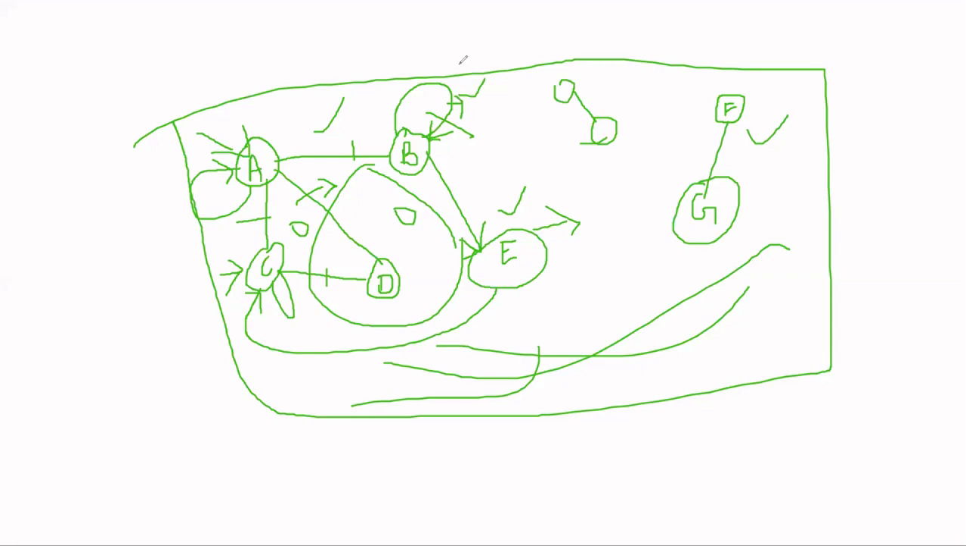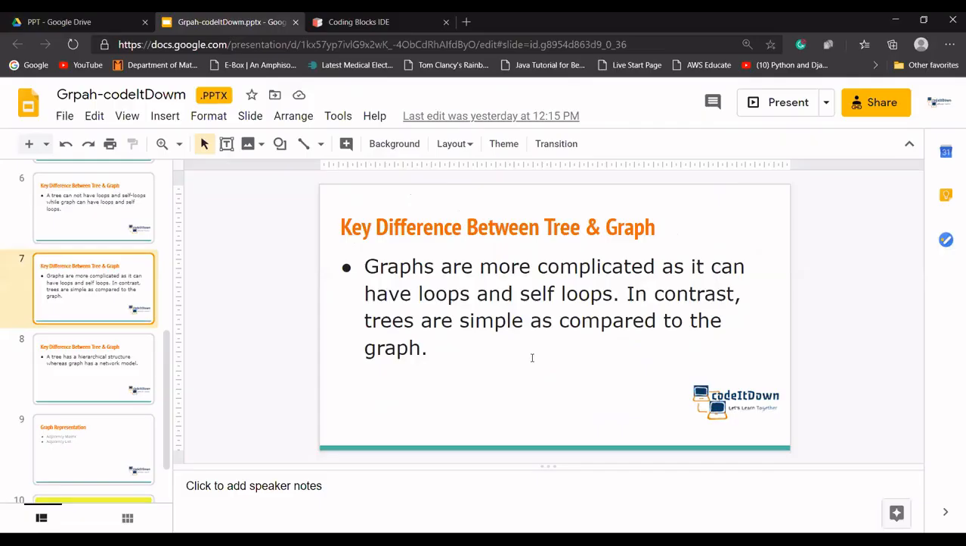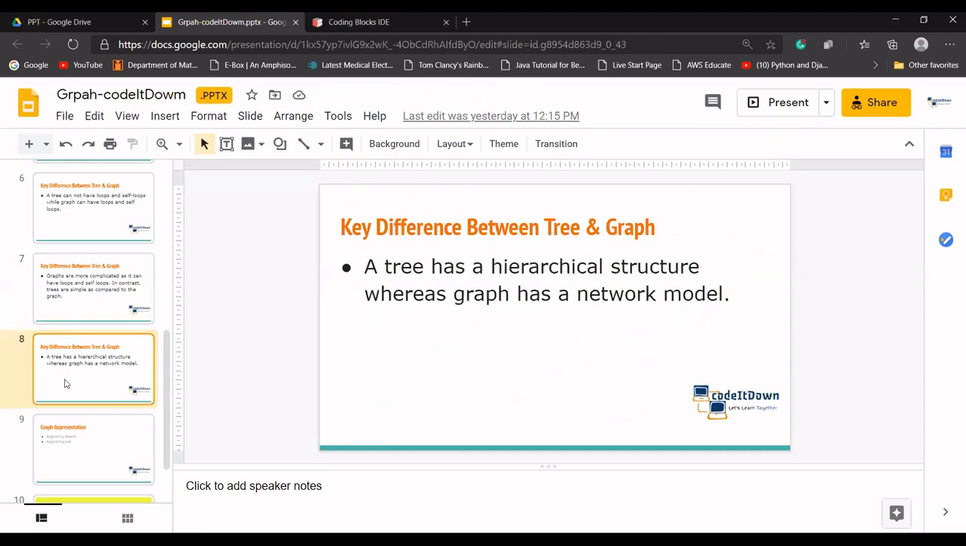So what we are discussing about, yes, graphs are more complicated, not that much. We'll discuss, it will be easy for us. In contrast, trees are simple as compared to the graph, because trees cannot have loops. If you are talking about binary trees, it can have at most two children. If you're talking about ternary trees, it can have maximum three children. But those concepts are not here in the graph. A tree has a hierarchical structure whereas a graph has a network model.